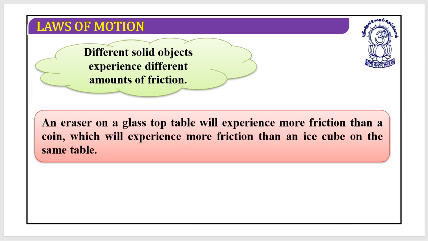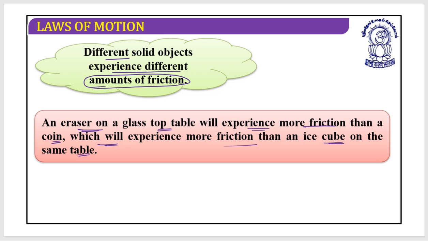Now one more thing, different solid objects experience different amounts of friction. Why? Let's look. An eraser on a glass top table will experience more friction than a coin, which will experience more friction than an ice cube on the same table.